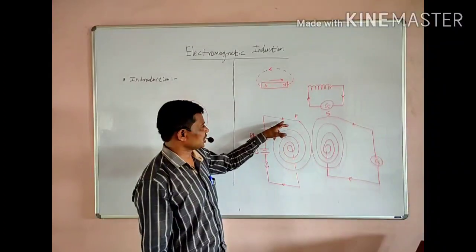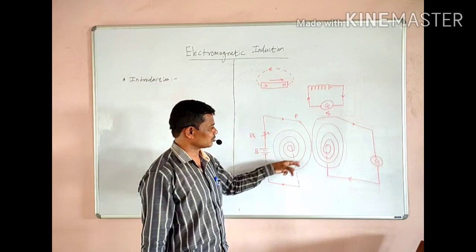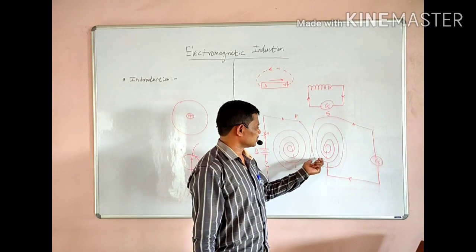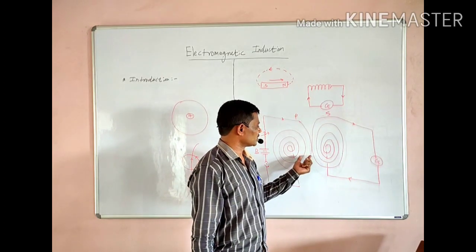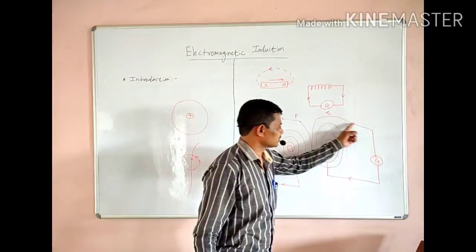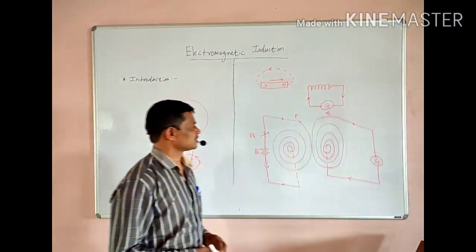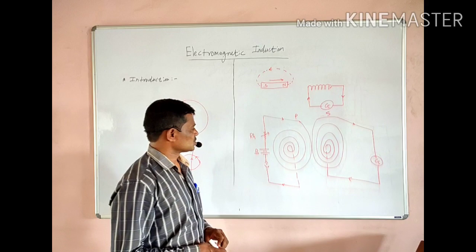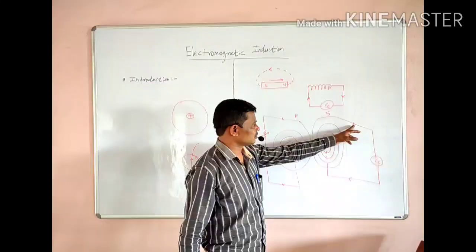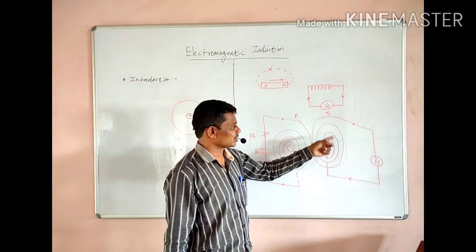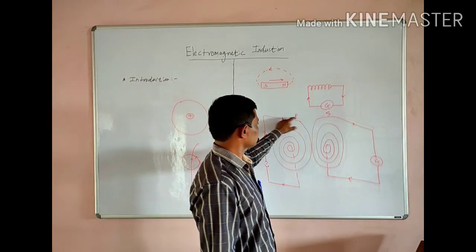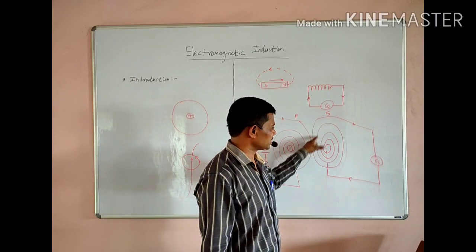Also, we can change the current which is flowing through this primary coil, or we can move this secondary coil towards this coil or away from this coil. Due to these three facts, current is induced inside this secondary coil. We know that the induced EMF depends upon the number of turns present inside the coil, and also depends upon the rate of change of magnetic flux which is linked with this secondary coil.